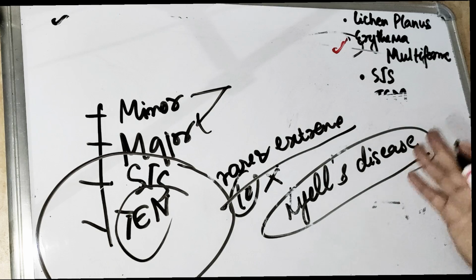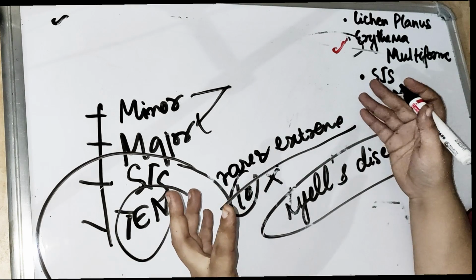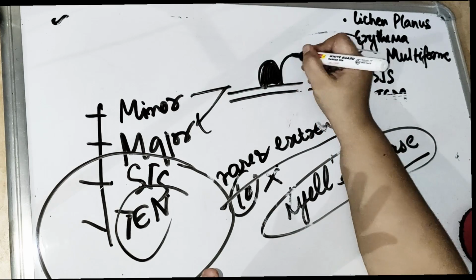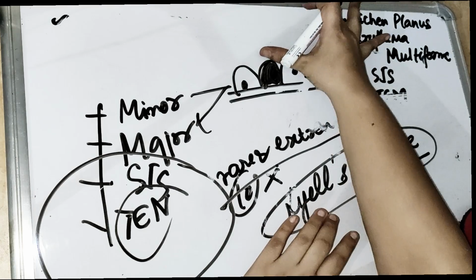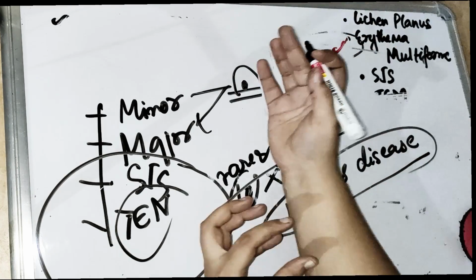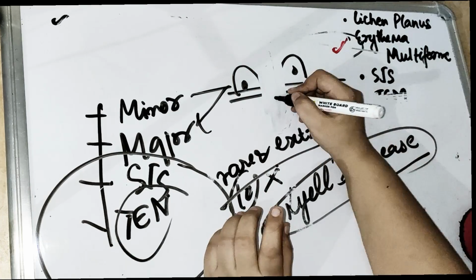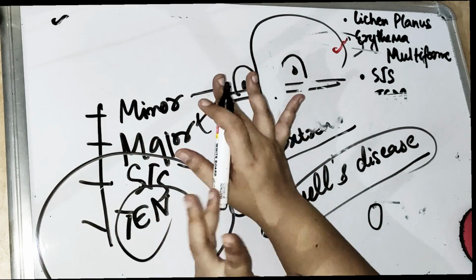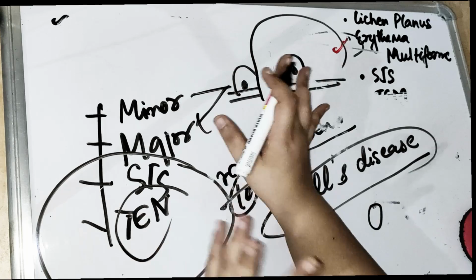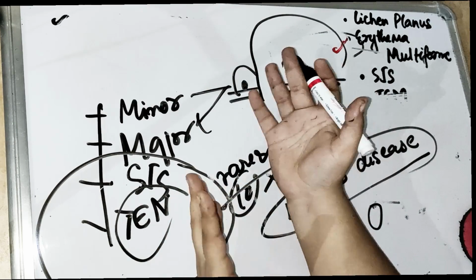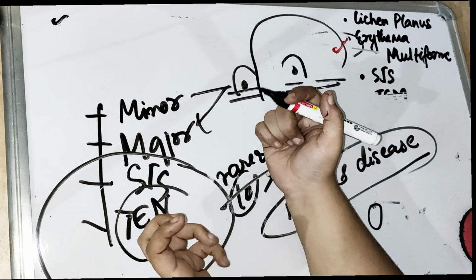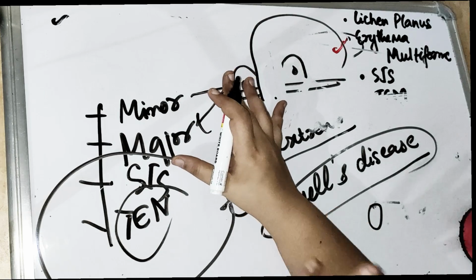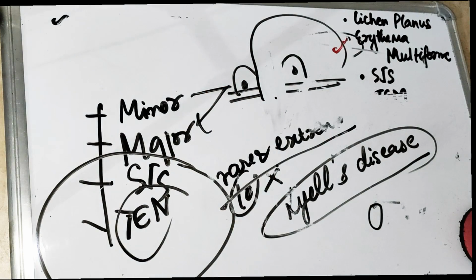If I tell you about the bullae: when there is a dead cell, the space created by the dead cell creates these lesions on the skin. This kind of bullae are so huge because the CD8 cells have damaged most of the epidermal cells, so the clefts are very big. If you look at it, it looks like burnt skin, like somebody has got burns. It is so severe that we are not considering it in the classification nowadays.